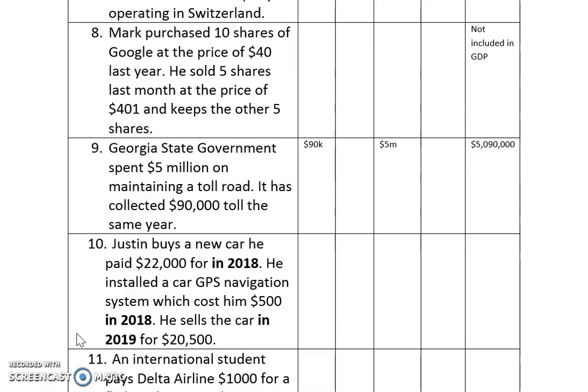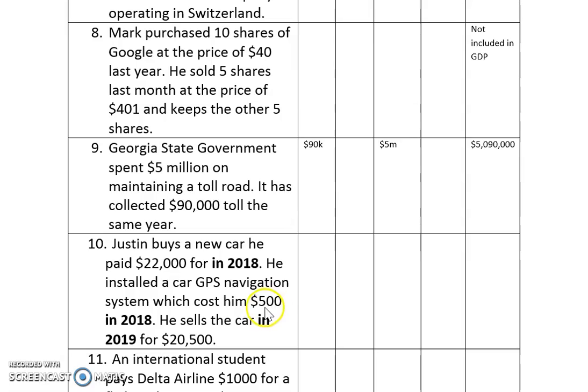What do you think? Well, we're talking about 2019, right? This car was new in 2018, so it's been counted into 2018's GDP. But we are counting 2019, so that car is considered as a used car in 2019, so we don't count that.